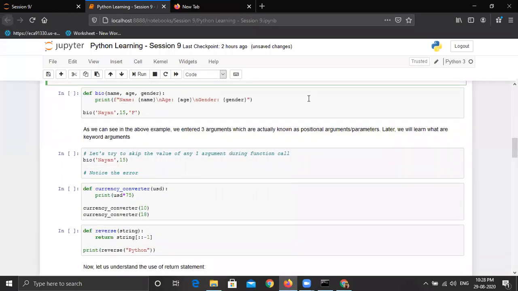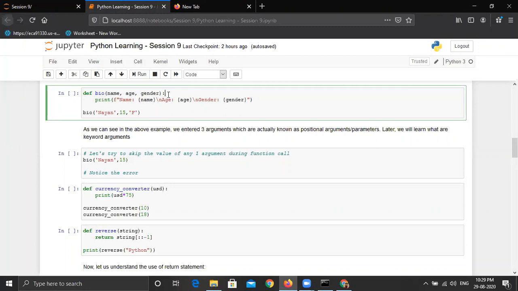Let's move ahead and take an example with multiple arguments now. So now we are checking the bio of some person where we will pass multiple arguments. We are taking three arguments now. One is name, then age, then gender. You can name it anything. So these arguments are as per your choice. You can change it to first name. You can change it to maybe person age. You can maybe change it to person gender, something like that. You can give any keyword for the function argument name.